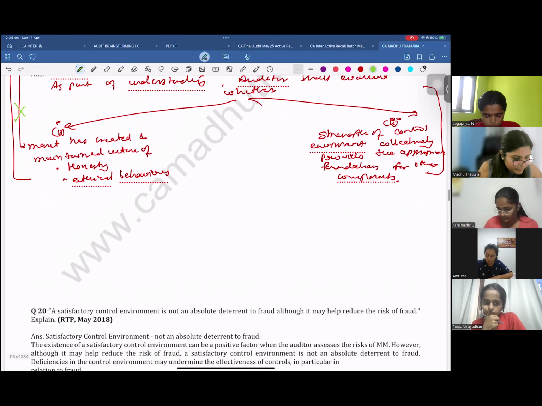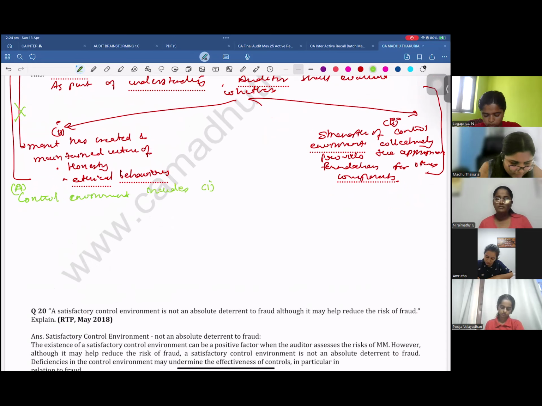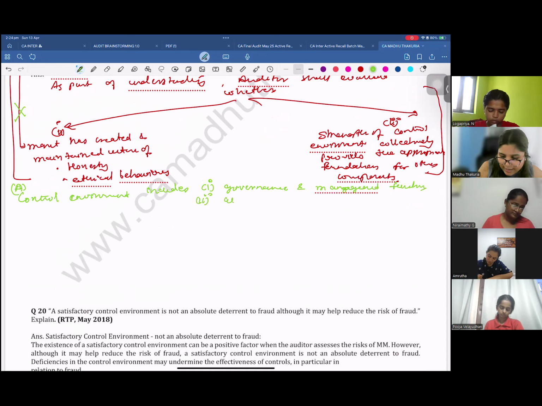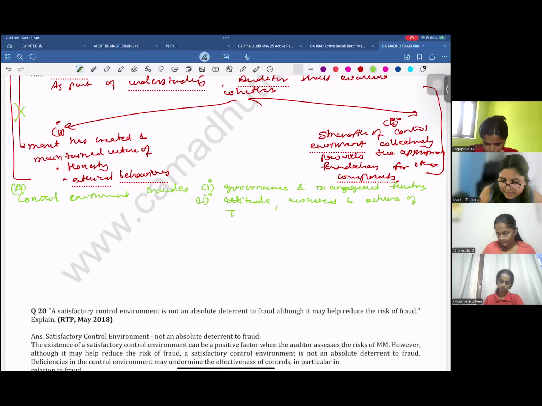So what is included? First, answer A: control environment includes one, governance and management function, and two, attitude, awareness and actions of TCWG and management.